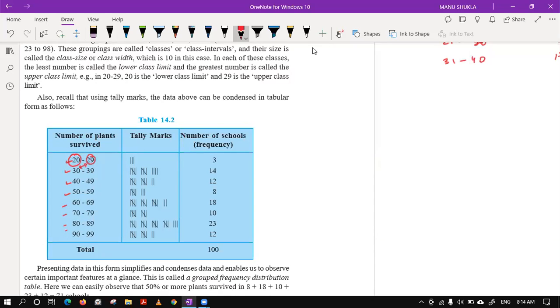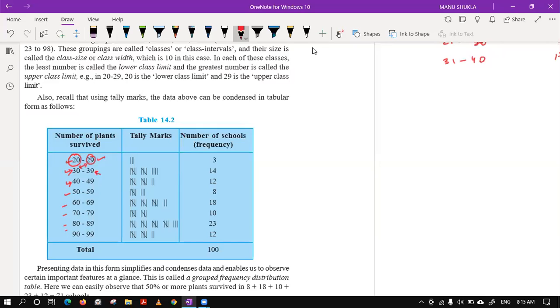Can we say these class intervals are continuous? Class, these class intervals are not continuous because the first is ending at 29 and the second is starting at 30. Again, the second is ending at 39 and the next is starting at 40.